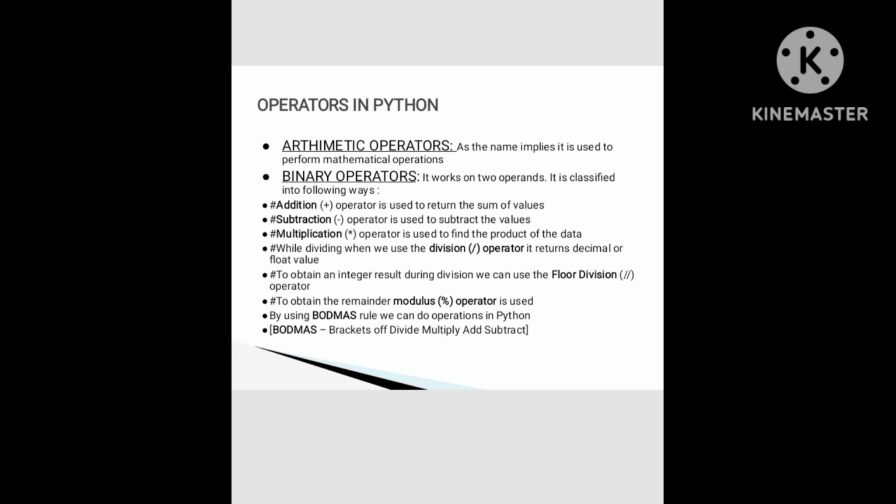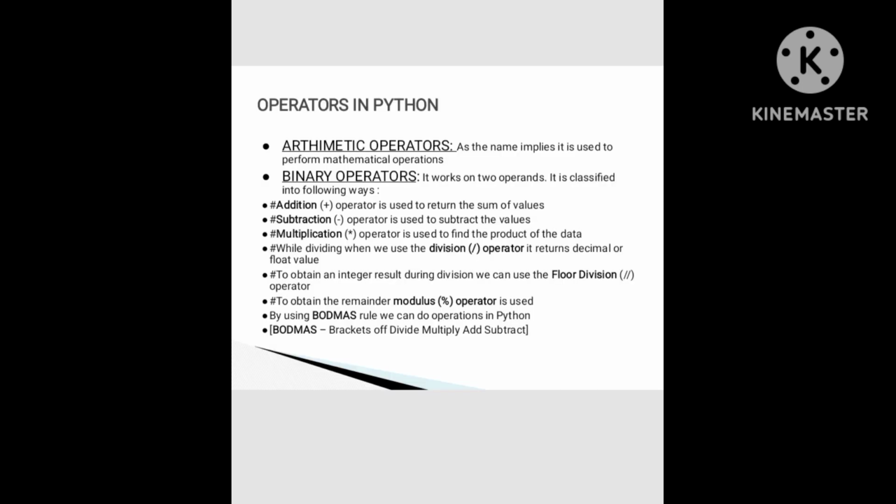Now we will see operators in Python. Arithmetic operators, as the name implies, are used to perform mathematical operations. Binary operators work on two operands, which are classified in the following ways. We have addition, subtraction, multiplication and division, right?